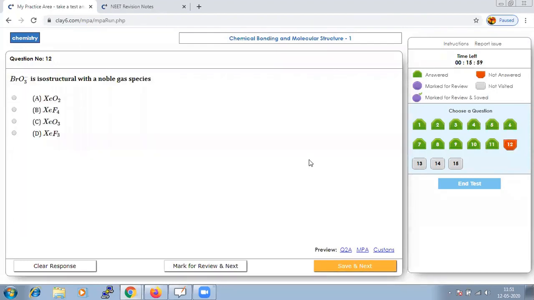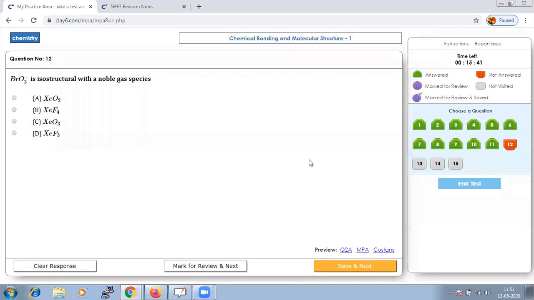BrO3 minus is isostructural with which noble gas species? This is simple. We just need to find out the structure of BrO3 minus.